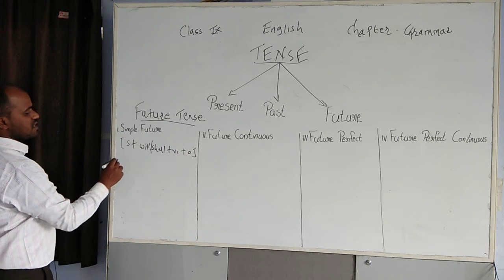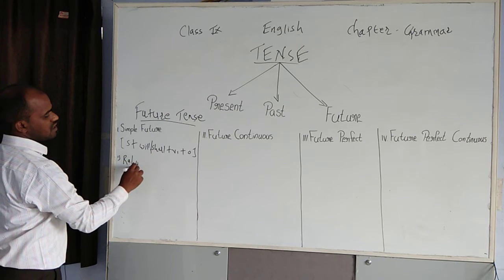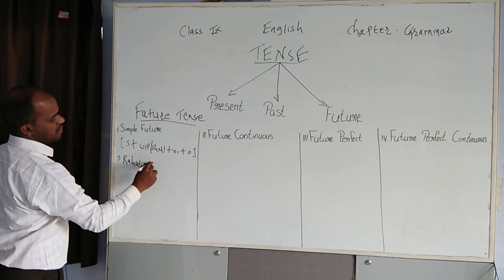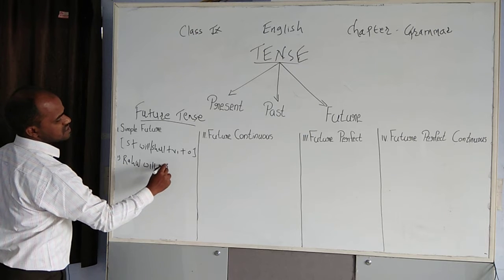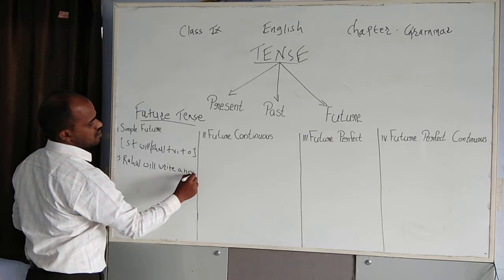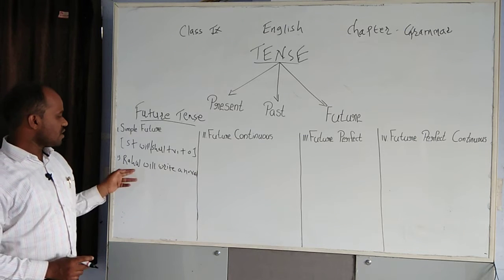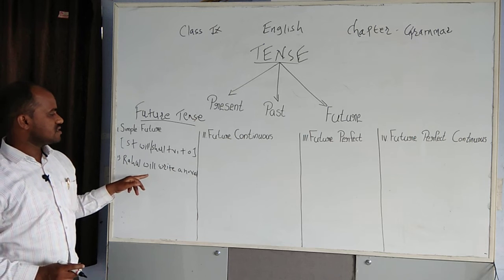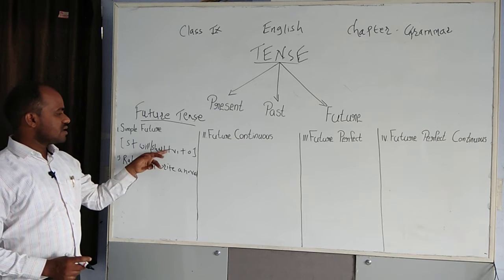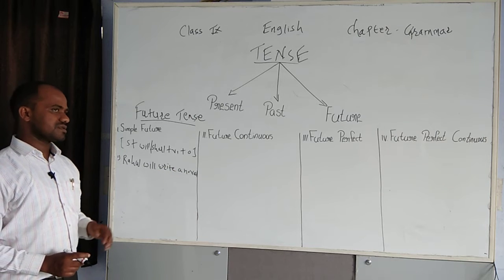I'll give the example. Rahul will write a novel. Here Rahul is subject, will is helping verb, write is first form of the verb, and novel is object.